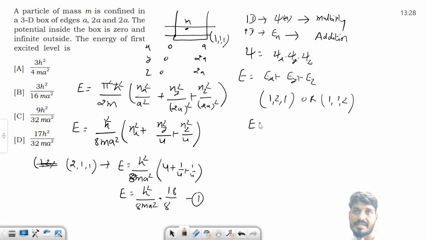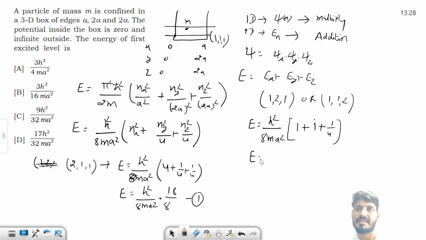In this case, energy is h square over 8m square. This is simply 1 plus, for this one I can say this is again 1, 4 by 4, and this is 1 by 4. So this energy is nothing but h square over 8m square, and what is this? 4 plus 4, 8, 9 by 4.